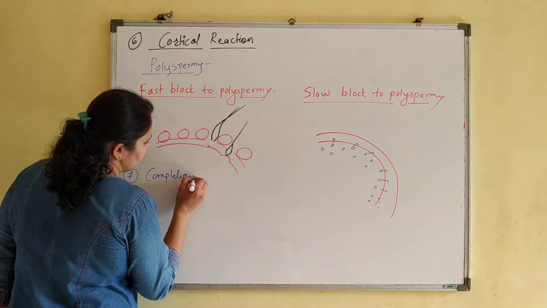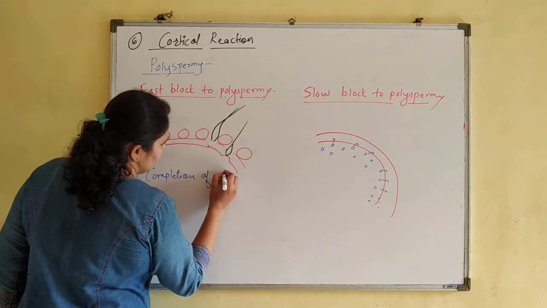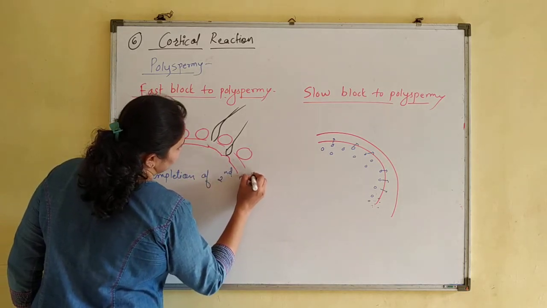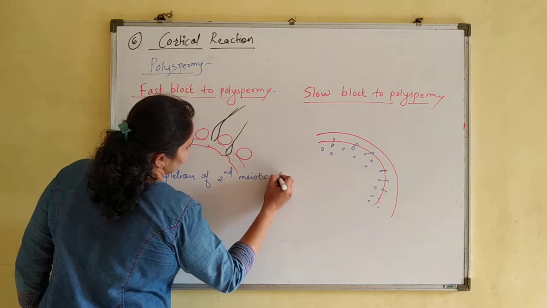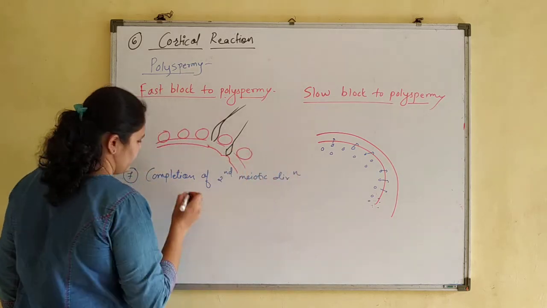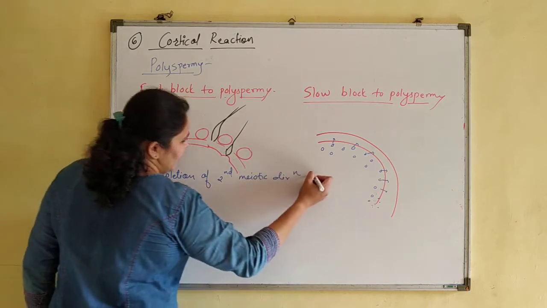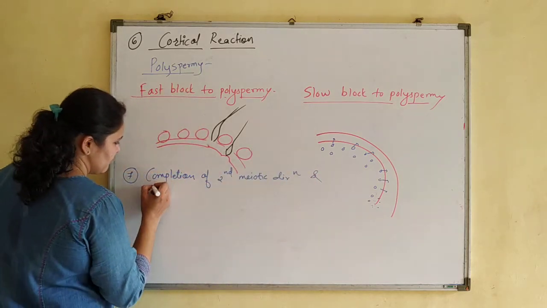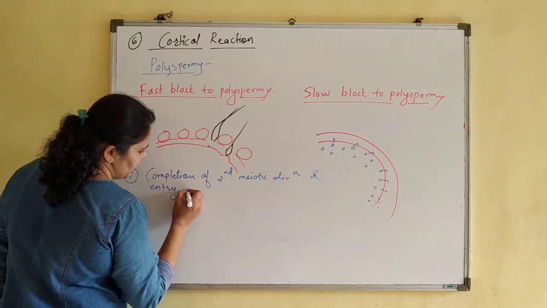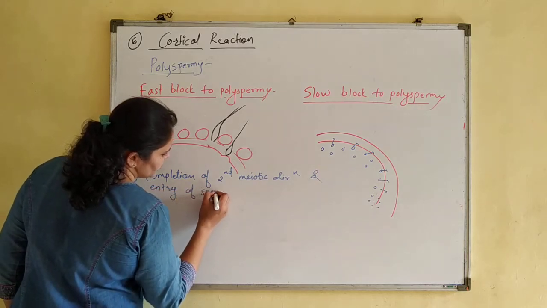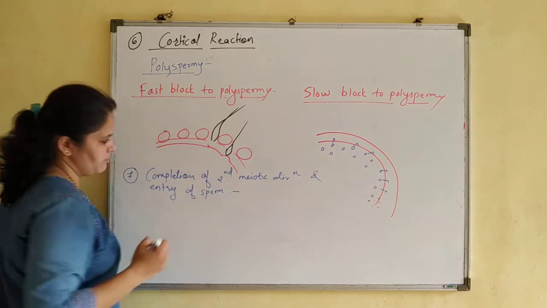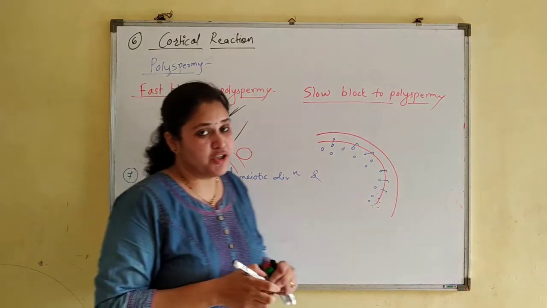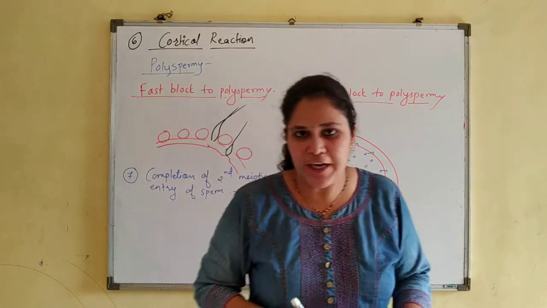Completion of second meiotic division and entry of sperm. Together we will take both these points. Entry of sperm, because entry of sperm triggers the completion of second meiotic division.